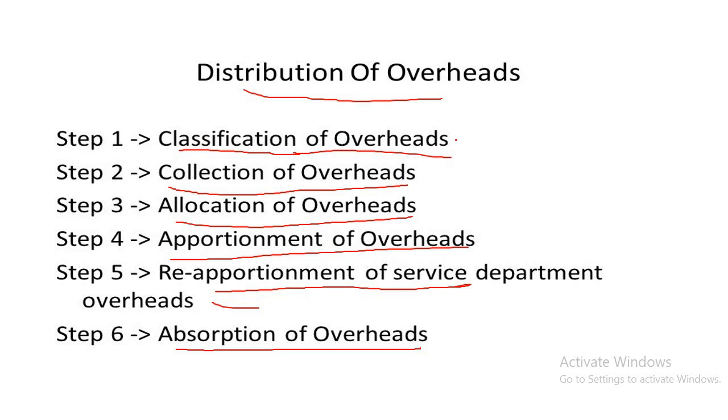First I will take the first step, classification of overhead. We already know there are three classifications of overhead, on the basis of function, element and behavior, such as production, selling, distribution, indirect materials. The second step is collection of overhead, meaning collection of various items of overhead under suitable accounts.